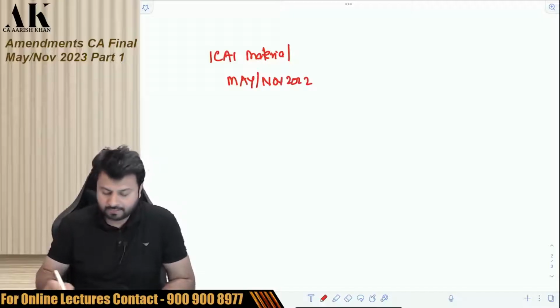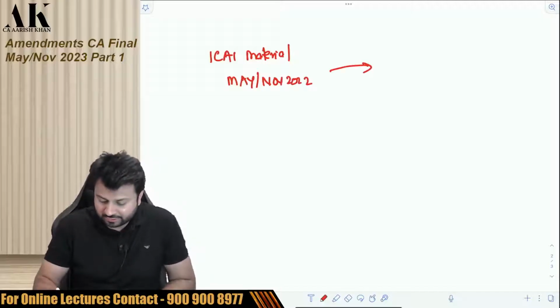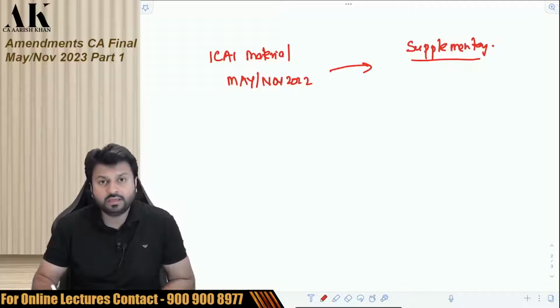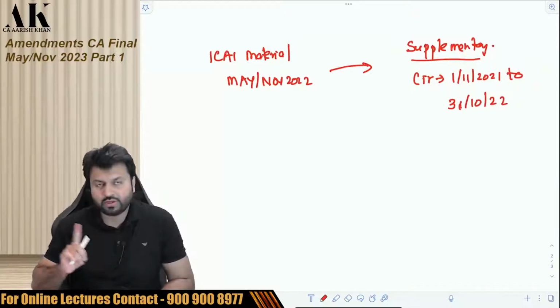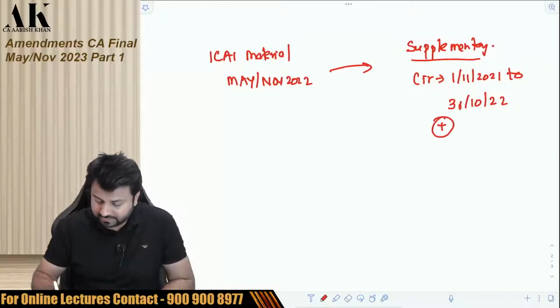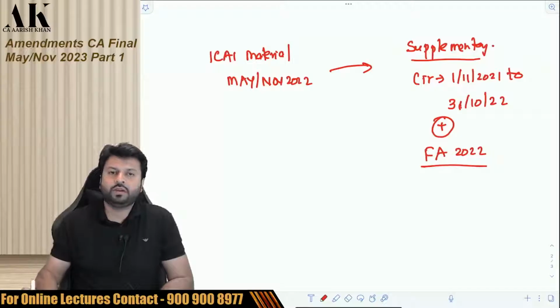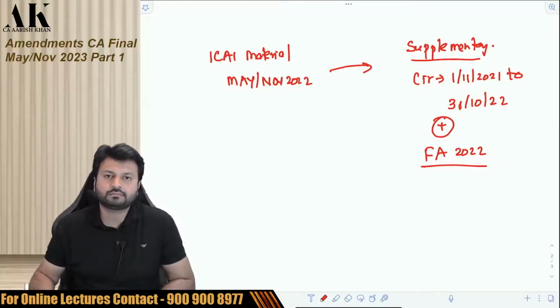Okay. Along with this, ICAI has issued one supplementary. And that supplementary covers what? The circulars from 1st November 2021 to 31st October 2022. It covers circulars of that one year plus. This supplementary covers Finance Act 2022 amendments, which is applicable for May 23 and November 23 exams.